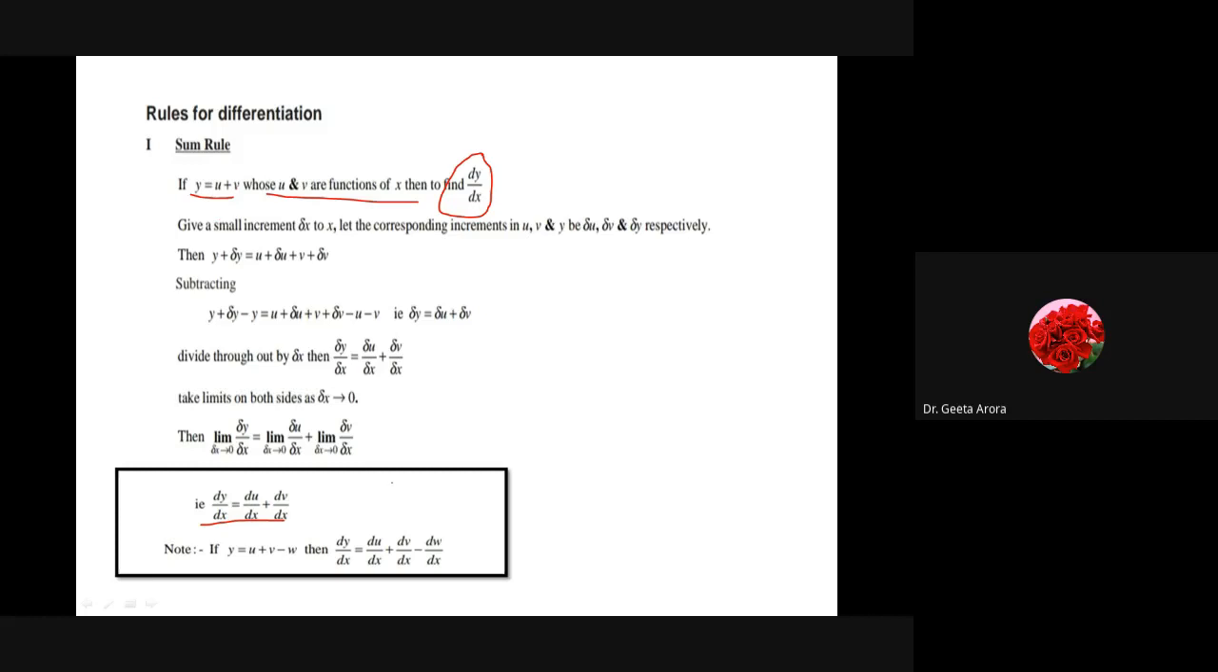Y is equal to u plus v, the derivative of y with respect to x is equal to du by dx plus dv by dx. Similarly, if something is coming in the negative, then dy by dx is equal to du by dx plus dv by dx, which is positive. And if something is coming in the negative, obviously its derivative has to be subtracted, so minus dw by dx. So as we have done normal addition and subtraction, we have to calculate the derivatives and add and subtract them.